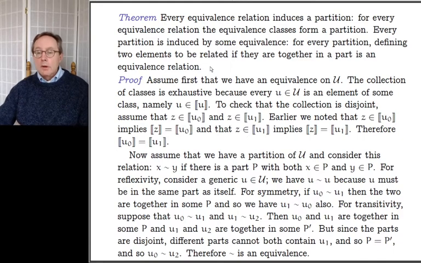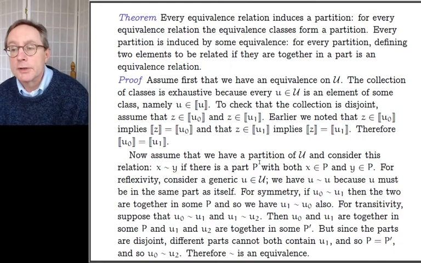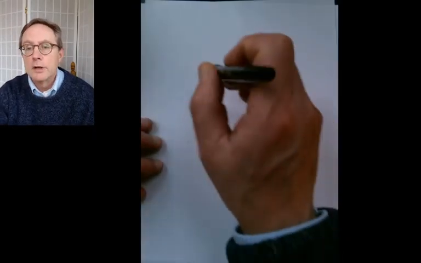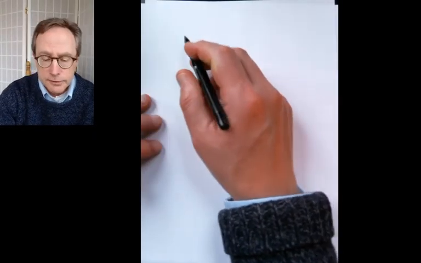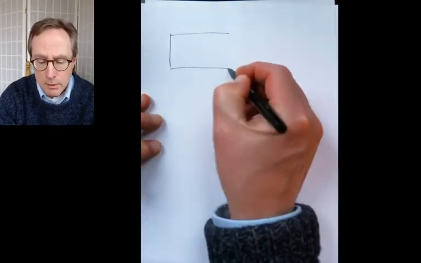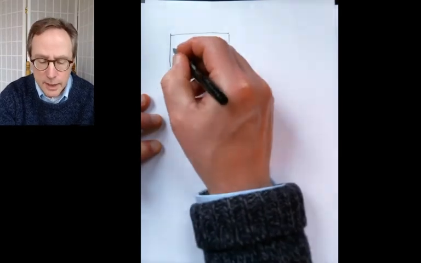Okay, here we go. So we assume that we have a partition of U, and I want to draw a picture here. So there we go. Assume that we have a partition of U, and so we imagine that we have somehow U divided up into parts.